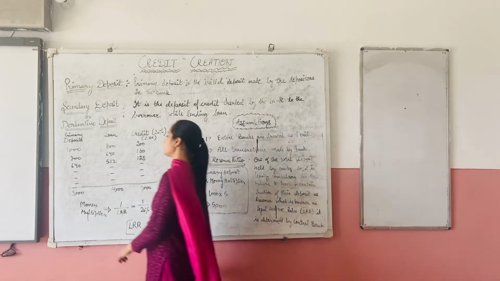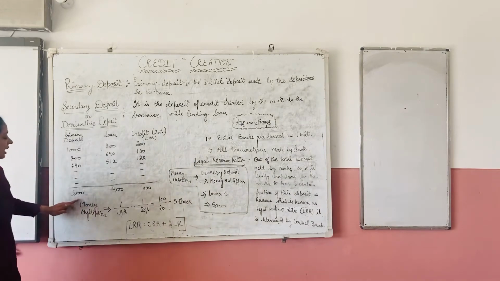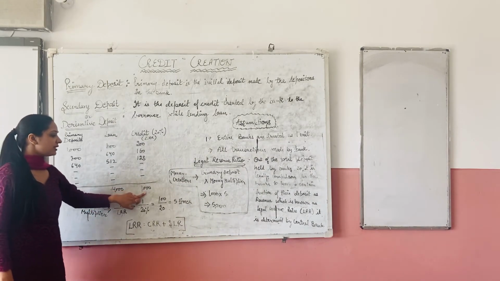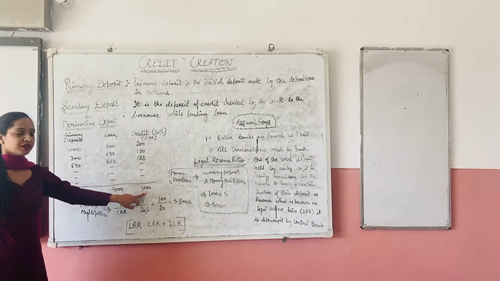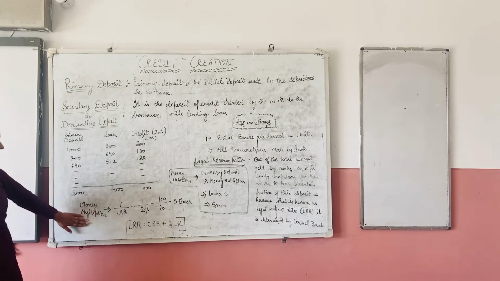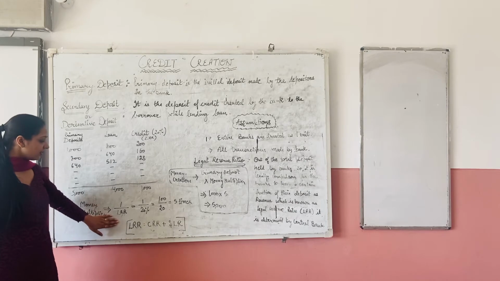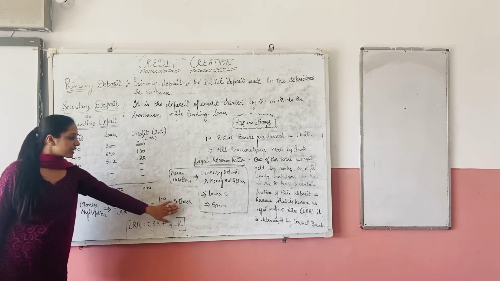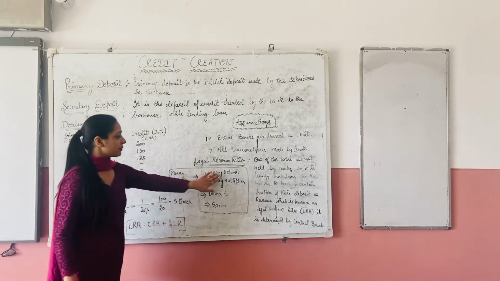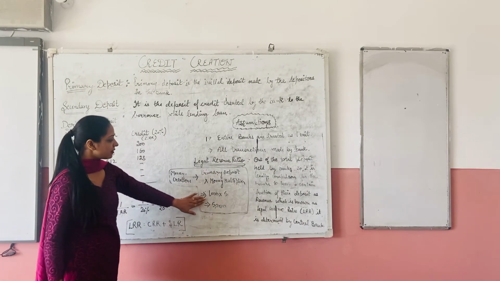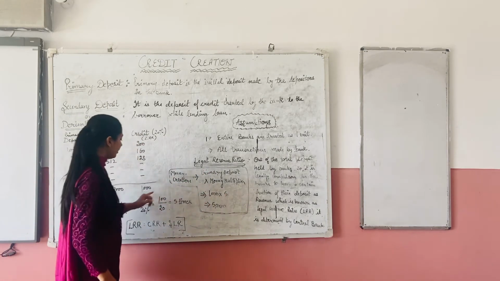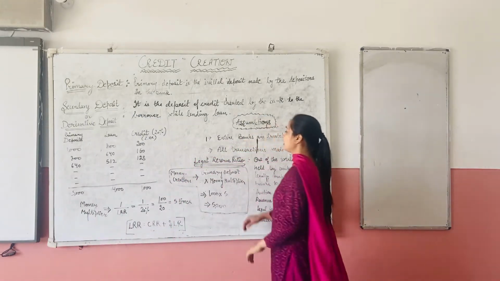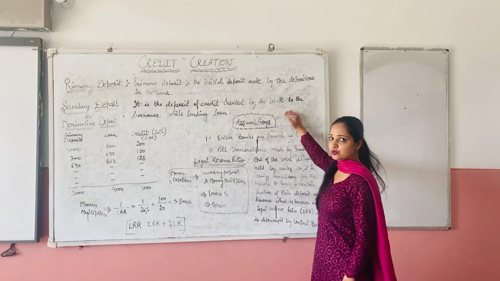So the total deposits come out to be 5,000, the loan amount comes out to be 4,000, and the LRR amount comes out to be 1,000, right? I'm repeating it. Money multiplier is 1 over LLR, where 1 over 20% is 100 over 20, that is 5 times. The formula is primary deposit multiplied by the money multiplier, 1,000 multiplied by 5, which equals 5,000.